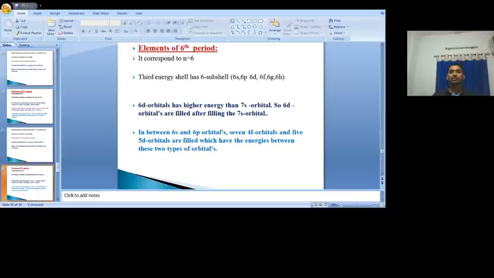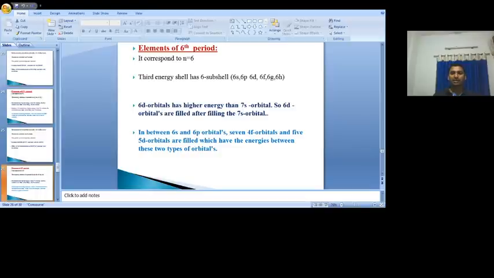So totally 4 subshells. The 6s subshell consists of 1 orbital. After that, electrons enter into the 4f subshell, which consists of 7 orbitals. Then after that 5d, which consists of 5 orbitals. Then electrons finally enter into the 6p subshell, which consists of 3 orbitals.